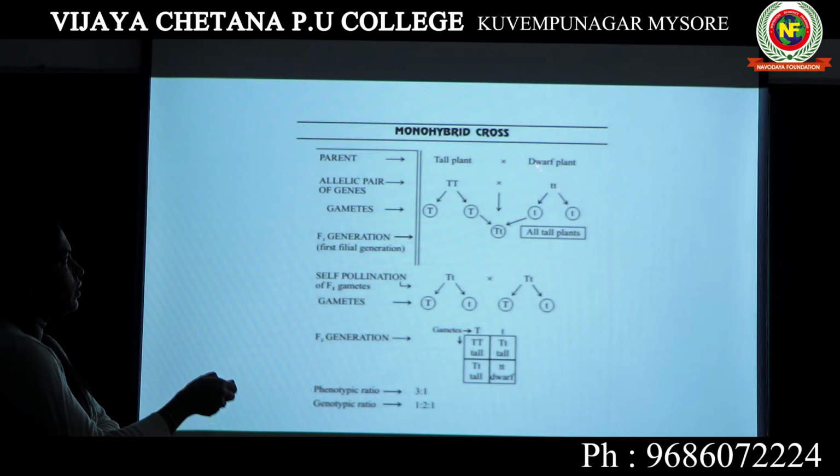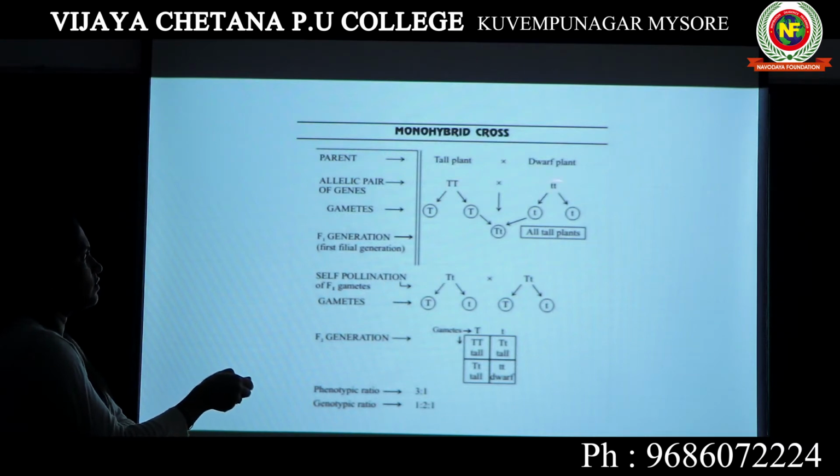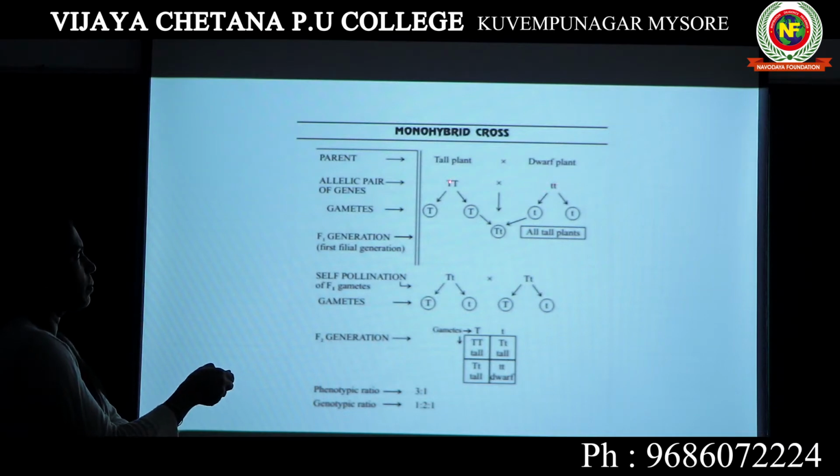Please note that we are not using the alphabet D, we are using the small letter of capital T. Always the dominant character is abbreviated with a capital letter, and the recessive character is denoted by small letters. So capital T refers to tall plants, small t refers to dwarf plants.